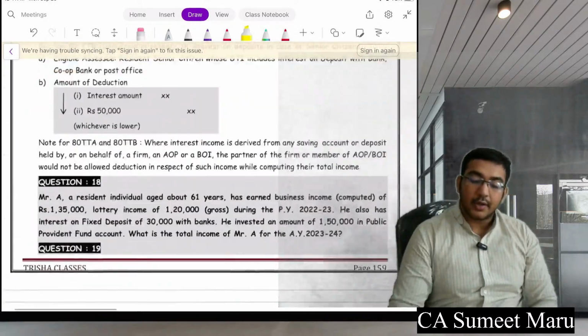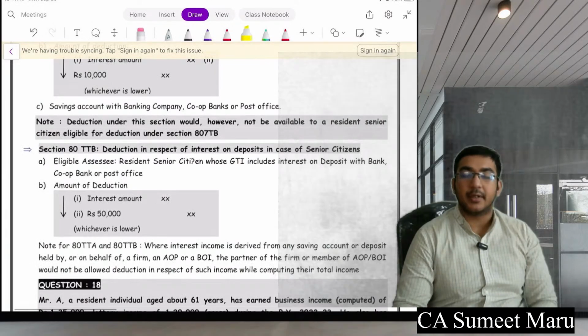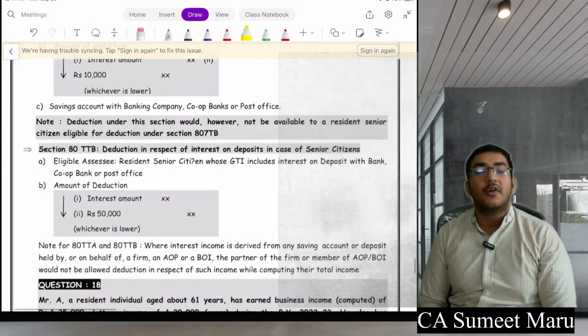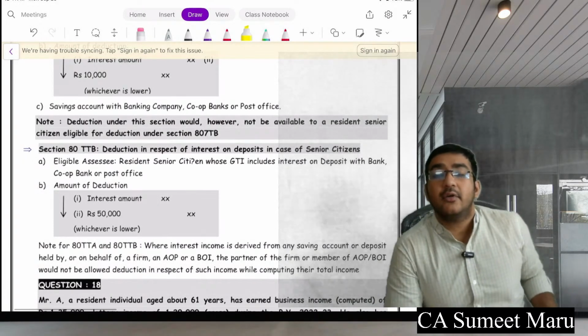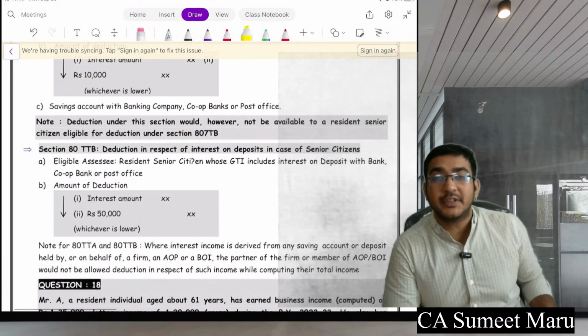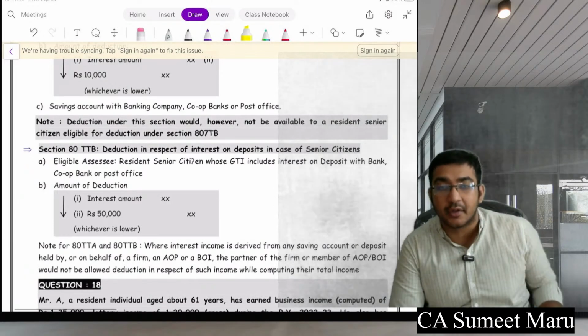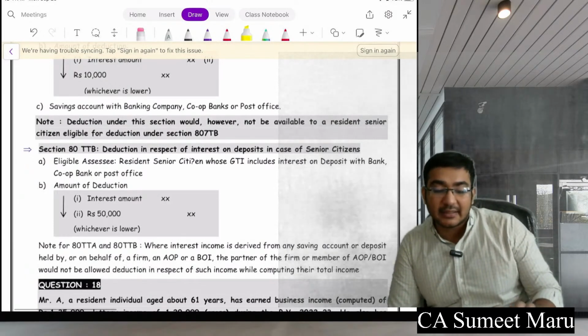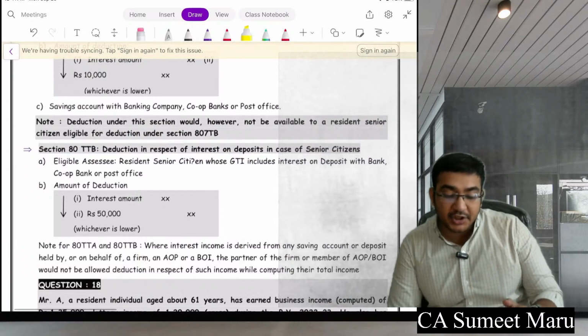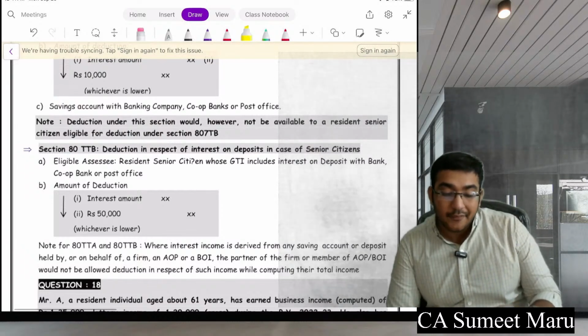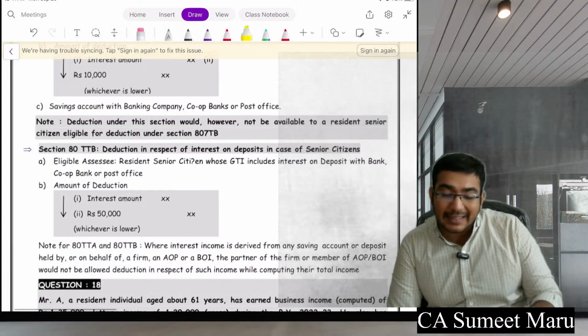So here we finish our chapter of deductions. Hopefully I have tried to cover every deduction, and I have tried to take even questions wherever I felt you would get confused. Hopefully the deduction chapter is all done very nicely. Let me know in the comment section if it is perfectly done. If you have any query in any particular part, quickly ask me.